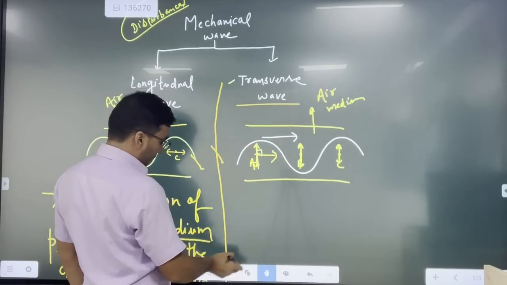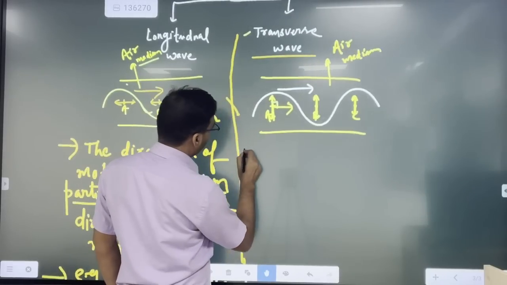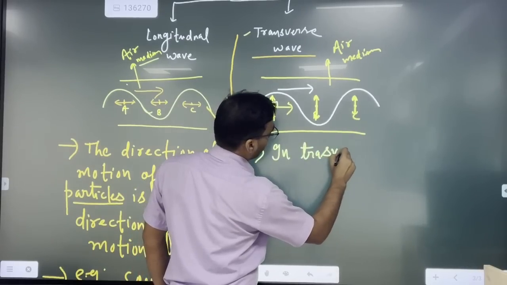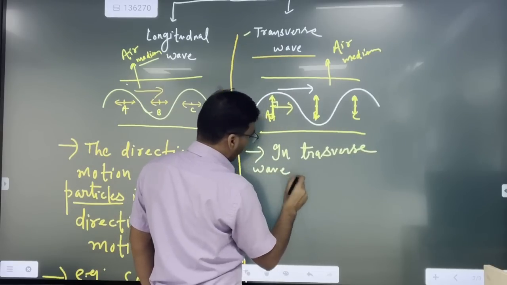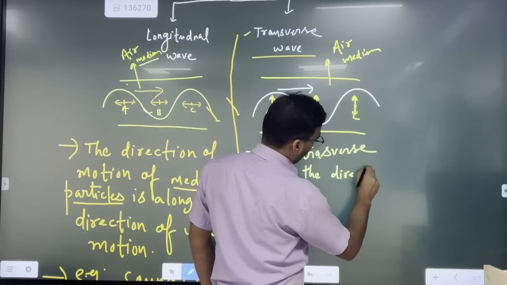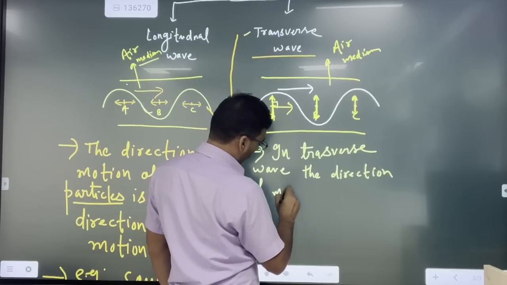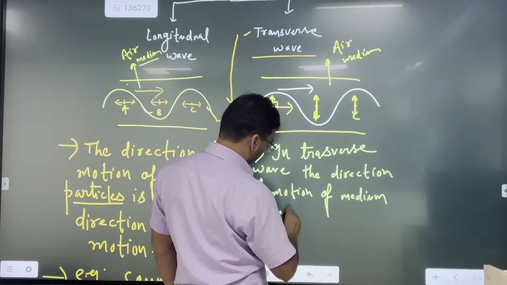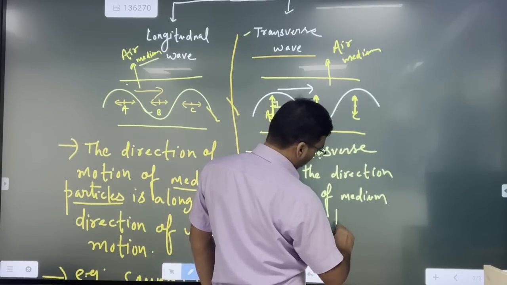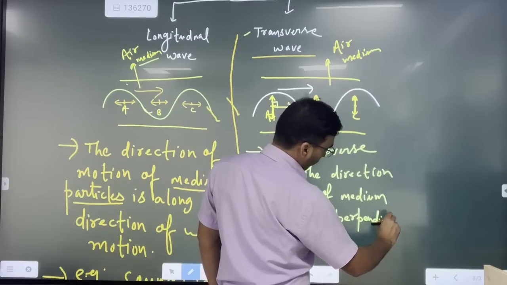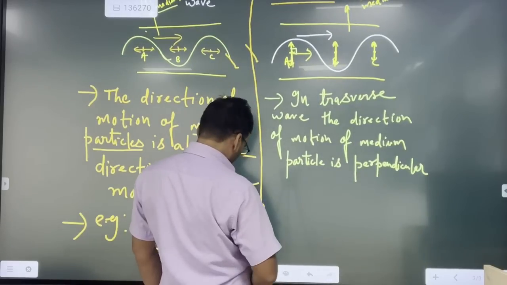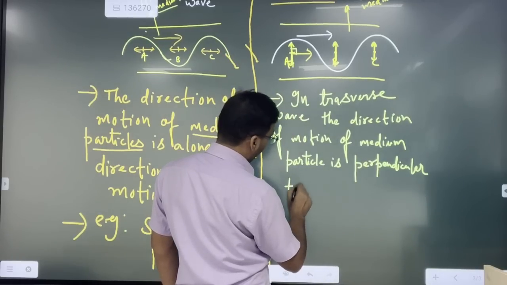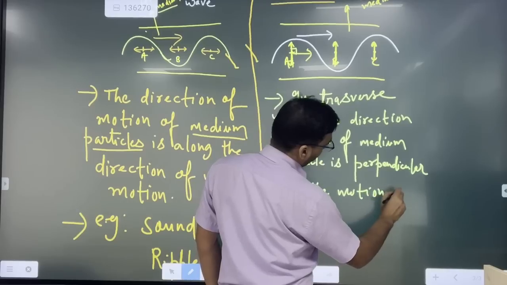So we can very simply define that in a transverse wave, the direction of motion of the medium particle is perpendicular to the direction of motion of the wave.